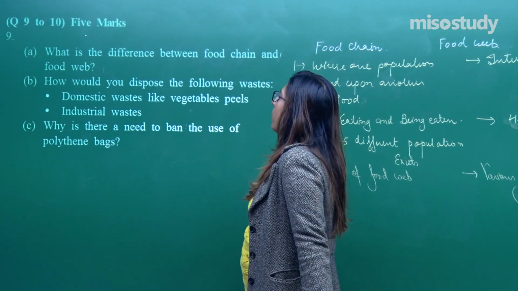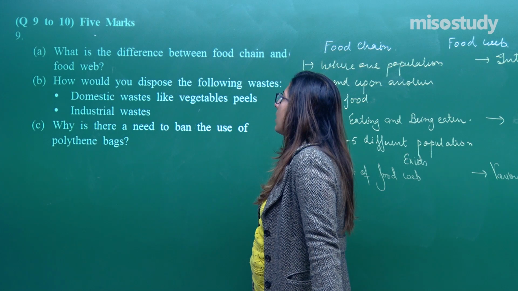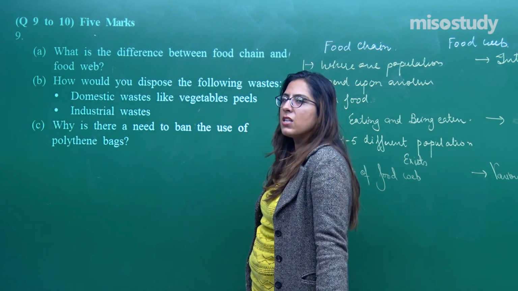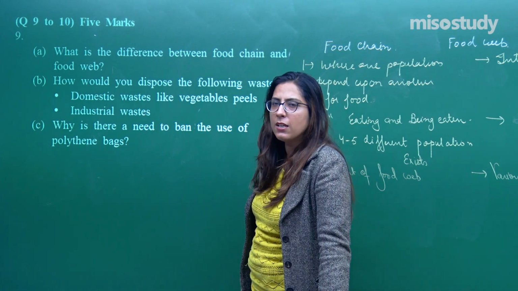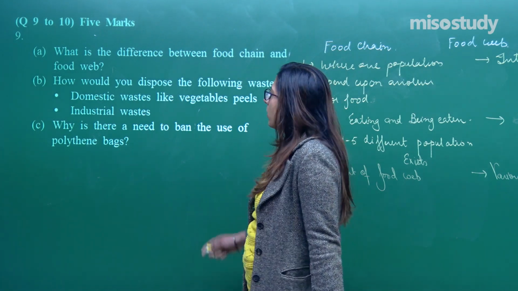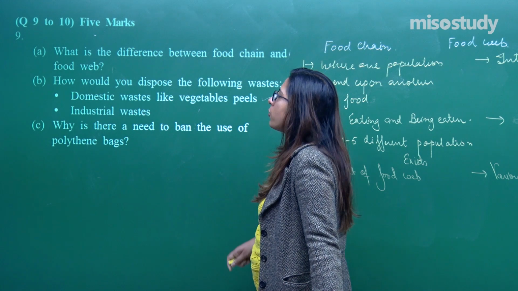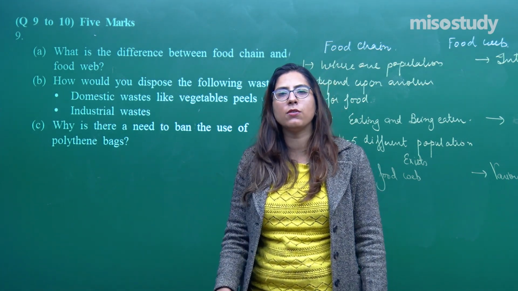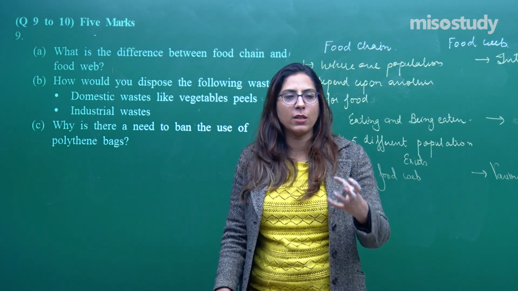How would you dispose of the following waste? Domestic waste like vegetable peels, and industrial waste. Domestic waste like vegetable peels can be easily decomposed by the decomposers. Now the industrial waste, first of all, how can we dispose of it?